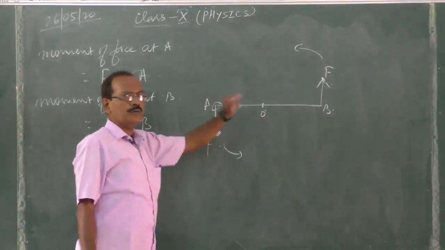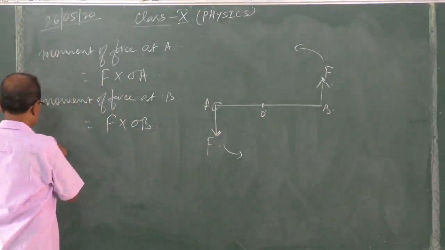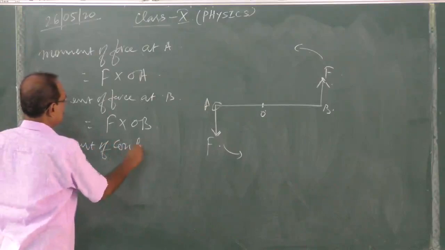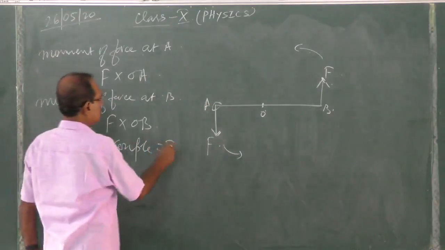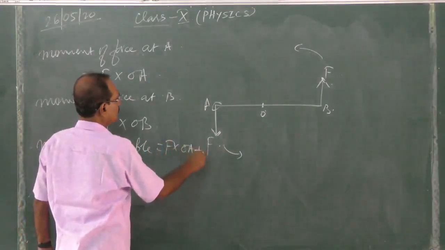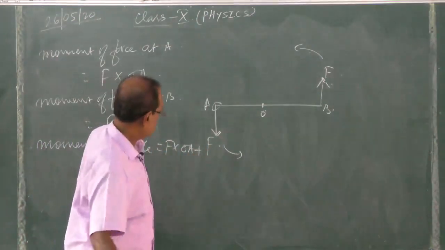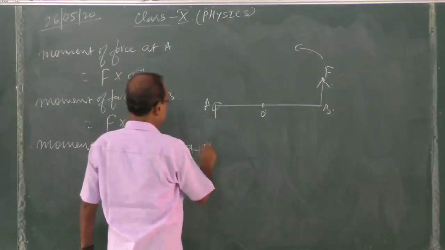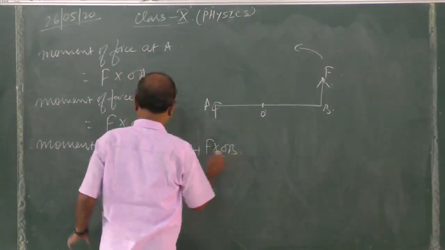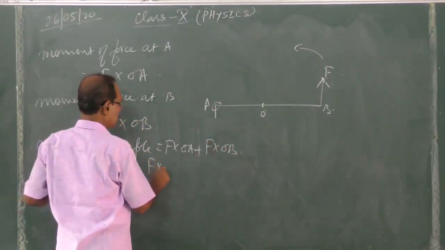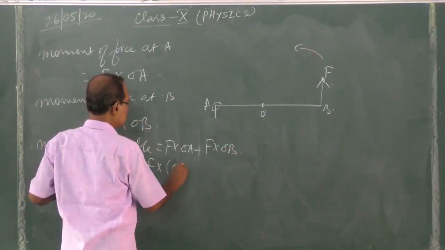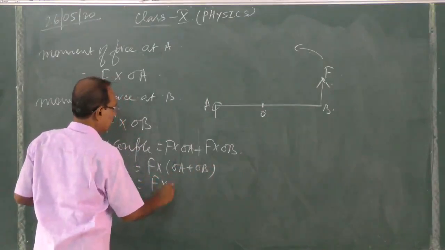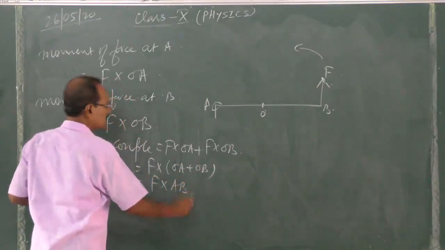So then the moment of couple is equal to F into OA plus F into OB, that is equal to F into OA plus OB, that is equal to F into AB.